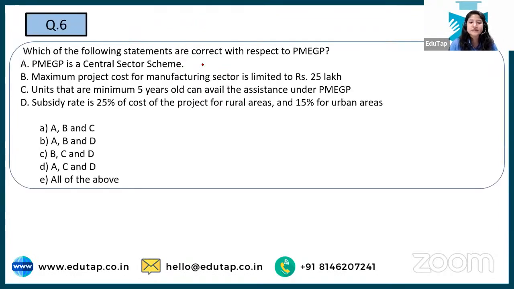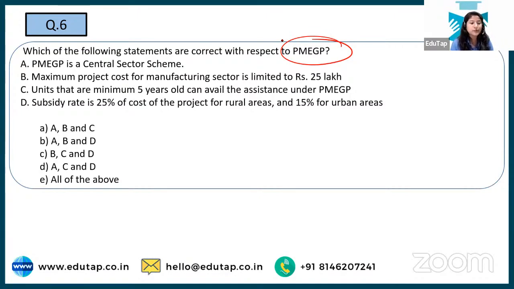Next is, which of the following statements are correct with respect to the employment generation program? So here are the options in front of you, and you have to tell which of the following are correct. No, Anupam, you should not read the whole paragraph. There's no use of it because no question would be asked from those paragraphs. I'll show you some examples also where no mention of the scheme is given. In such cases where the mention of the scheme is given, you have to directly jump to the question, right? And in other cases, I'll let you know how to tackle such questions.